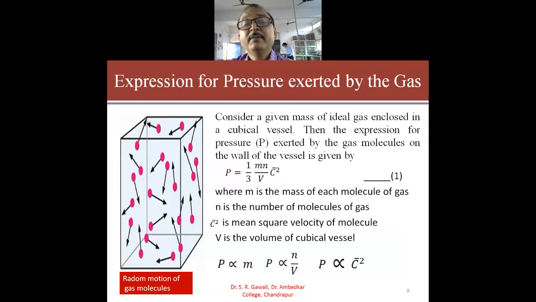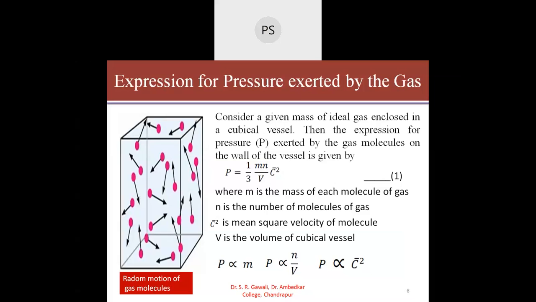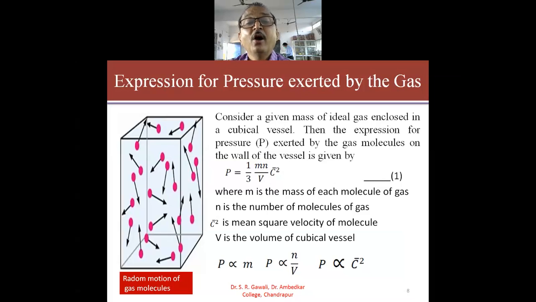And with the help of this expression, we will write it in somewhat different forms, and from that we will draw some conclusions, and those conclusions will be required for the further elaboration of the topic.